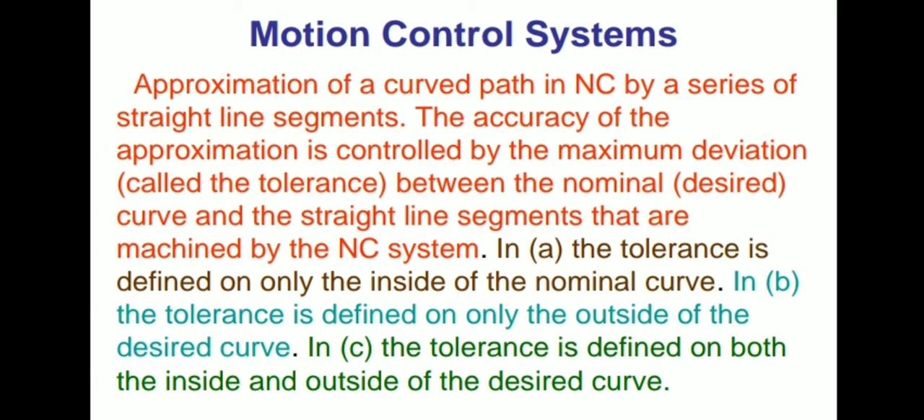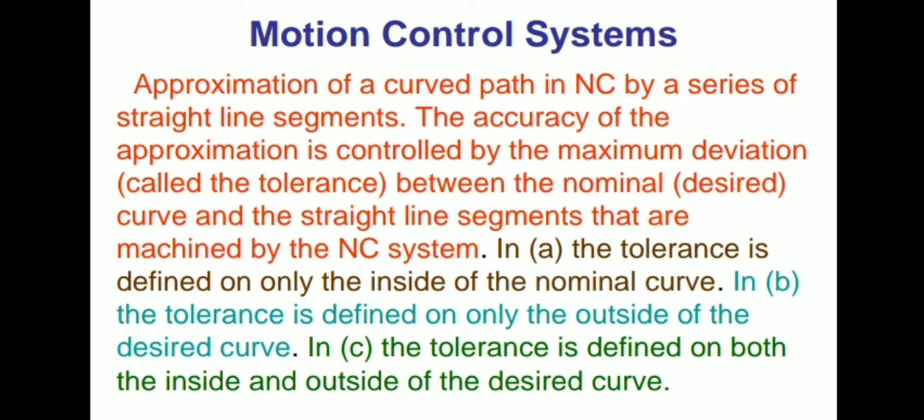So the accuracy of the approximation is controlled by the maximum deviation. It is called tolerance. So the accuracy of the approximation should be maintained. So that is the approximation controlled by the maximum deviation. So the deviation occurs in that workpiece. It is called the tolerance between the nominal curve and straight line segments that are machined by the NC system. Suppose the tolerance is defined only on the inside of the nominal curve. So the tolerance is defined only inside of the curves.